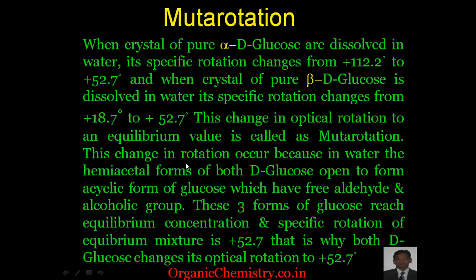This change in rotation occurs because in water the hemiacetal form of both D-glucose opens to form the acyclic form of glucose, which has free aldehyde and alcoholic groups. These three forms of glucose reach equilibrium concentration, and the specific rotation of the equilibrium mixture is plus 52.7 degrees. That is why both D-glucoses change their specific rotation to 52.7 degrees.